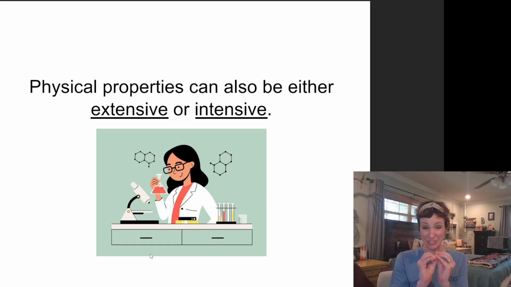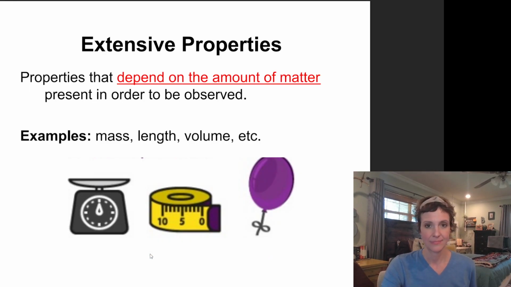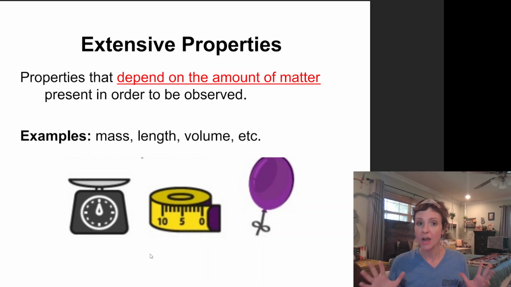Okay, now I can further divide physical properties into two categories. I can divide them into either extensive or intensive. Extensive properties. Once again, these are all physical, so I could say extensive physical properties are going to depend or change depending on the amount of matter that is present, okay? Like things like mass, length, volume, other kinds of measured quantities that I can observe about something.